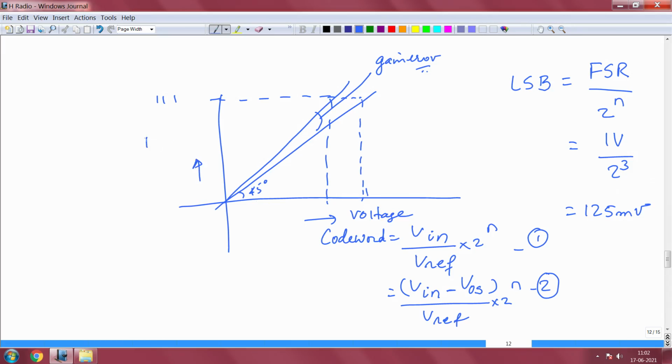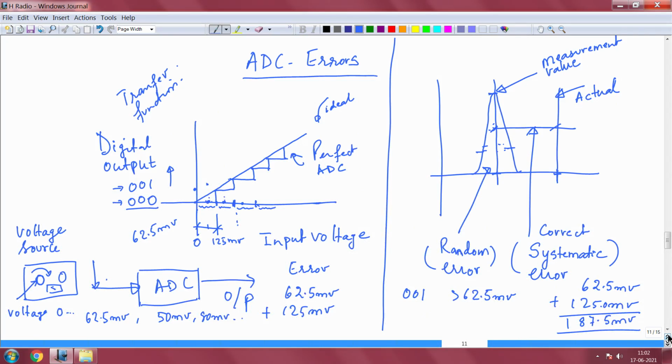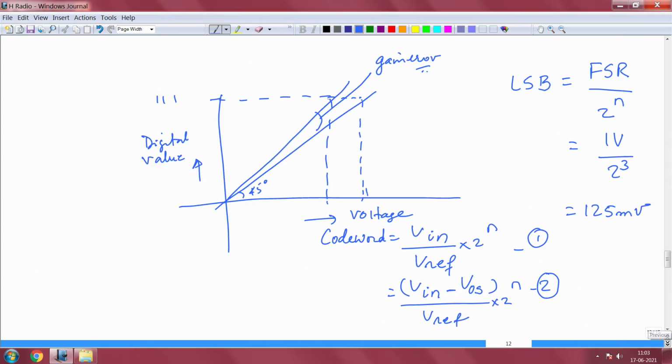As seen from this transfer function, it is clearly triggering at the lower side, which relates to the offset error, and the issue of arriving at the final code word ahead of the actual voltage is indeed the gain error.